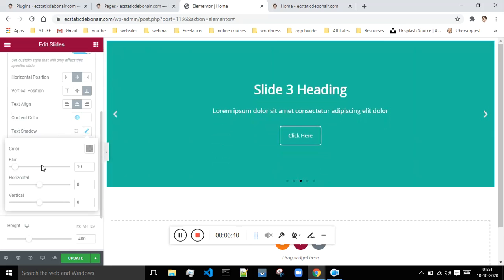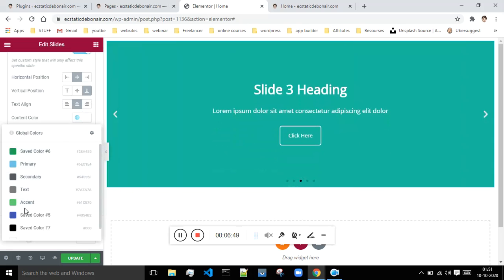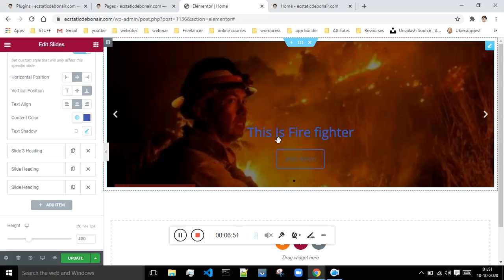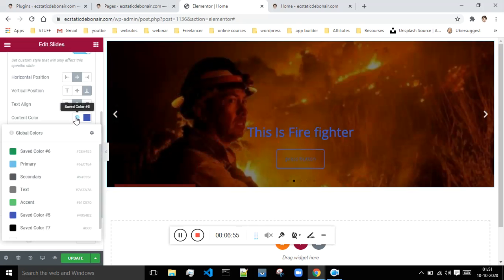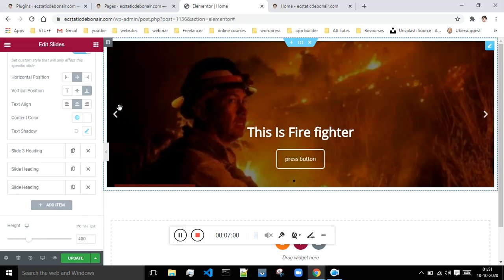And this is the text shadow. Over here I have this text, and if I want to show the shadow, I can just do that. If I want the shadow of blue, as of now you cannot see the shadow over here, so it would be a good idea to keep this white, because these are basically the slides.